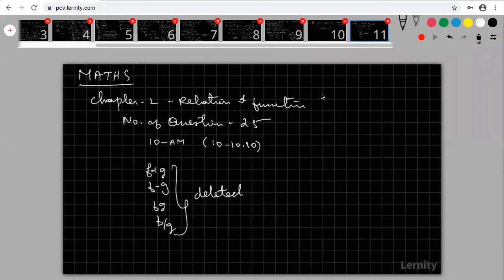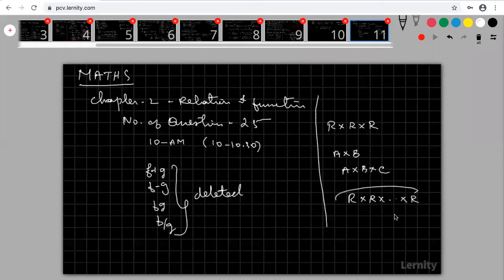Actually R cross R means the Cartesian product of sets. R cross R cross R is the Cartesian product of three sets. We take a Cartesian product for A cross B, two sets, and we can also find the Cartesian product for three sets. Sometimes we may define R power n, that is R cross R cross R, n times. This is not in the syllabus; only up to three.